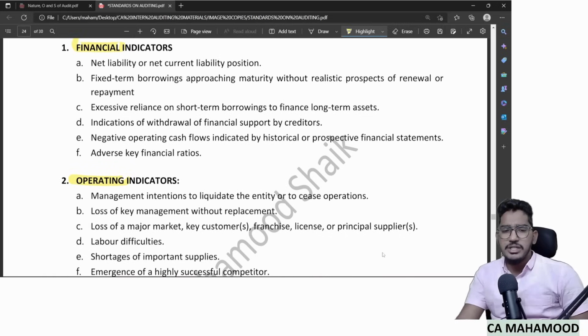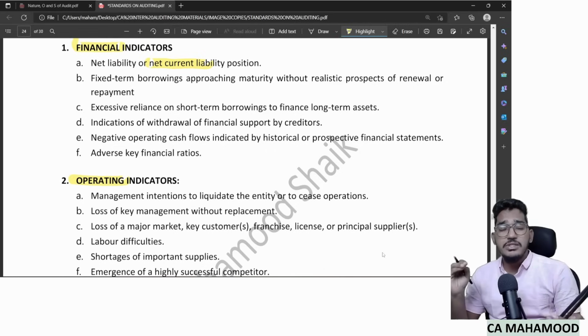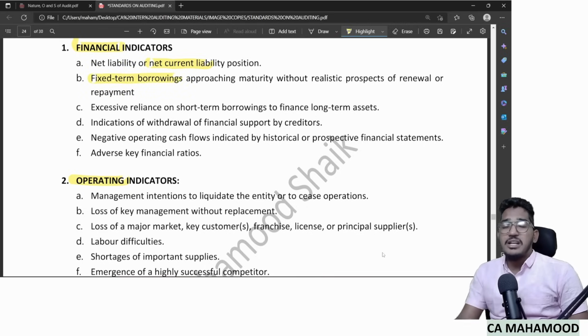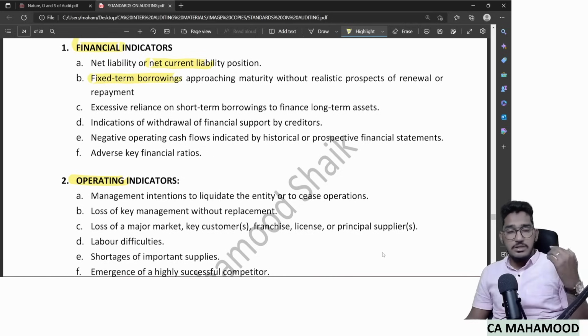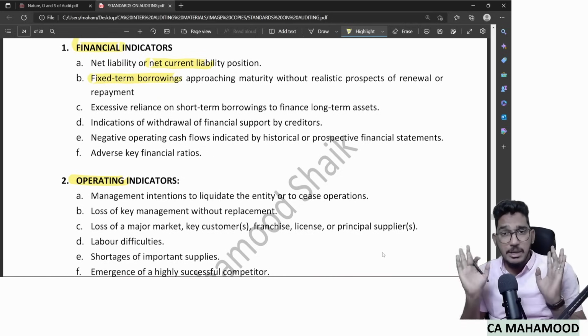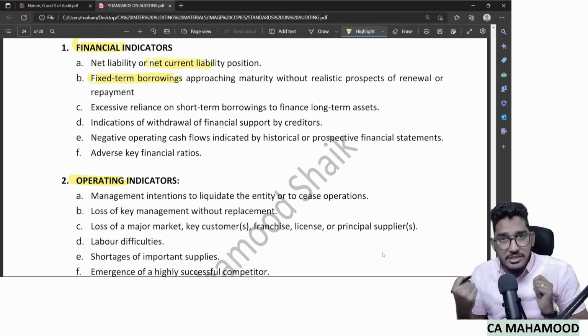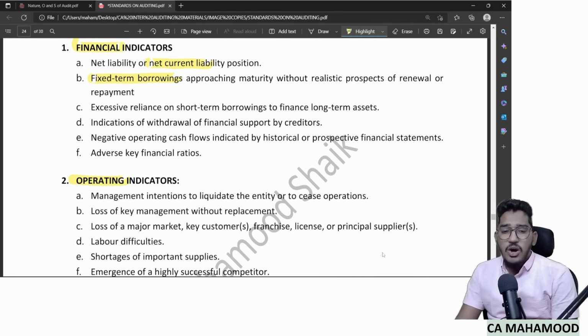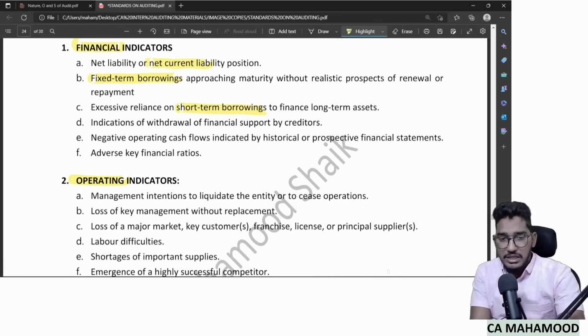If I talk about financial indicators, the company is always having a net liability position, that is, its liabilities are more than its assets. Definitely, this will create a doubt to the auditor regarding going concern. Also, fixed term borrowings are approaching maturity without any repayment. The company has taken a loan in the past, the due date is coming in the next one year, but the company doesn't have money to pay. Obviously, this will create a doubt regarding going concern. Or the company is relying on short term borrowings to finance its long term requirements. So like that, some financial indicators are given.